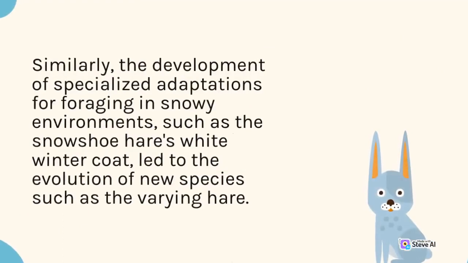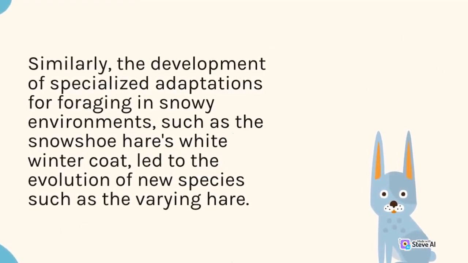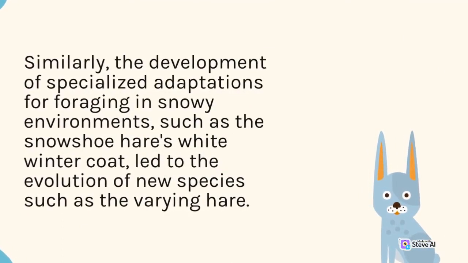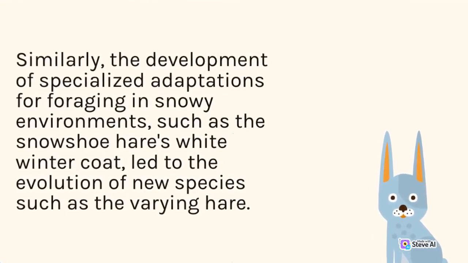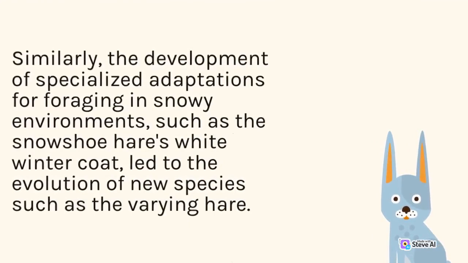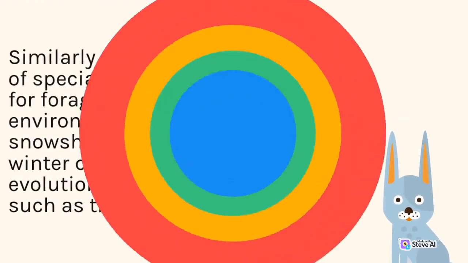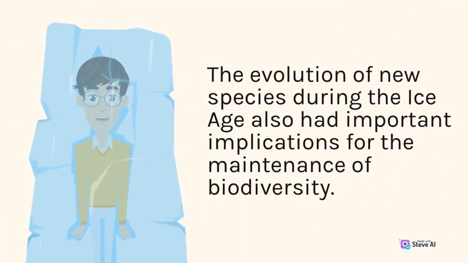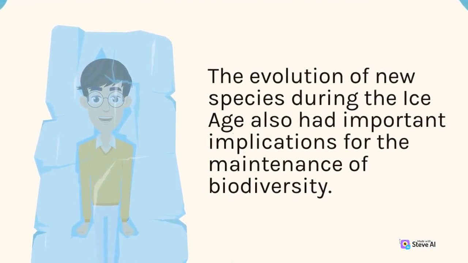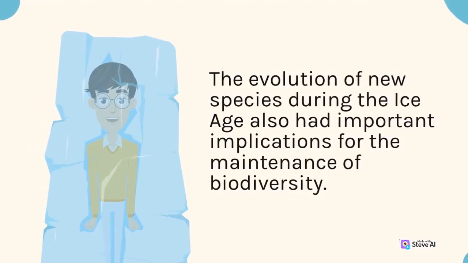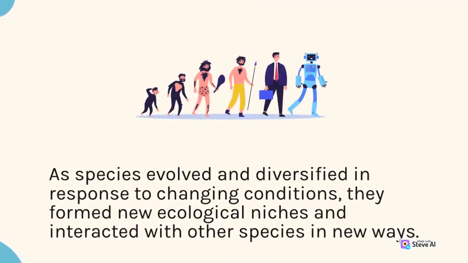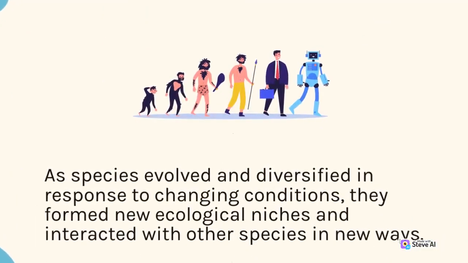Similarly, the development of specialized adaptations for foraging in snowy environments, such as the snowshoe hare's white winter coat, led to the evolution of new species such as the varying hare. The evolution of new species during the Ice Age also had important implications for the maintenance of biodiversity. As species evolved and diversified in response to changing conditions, they formed new